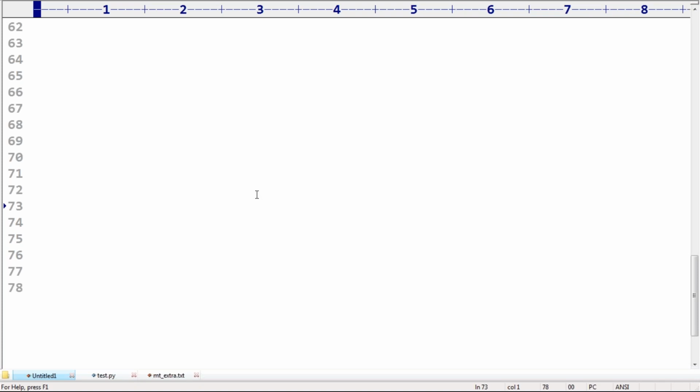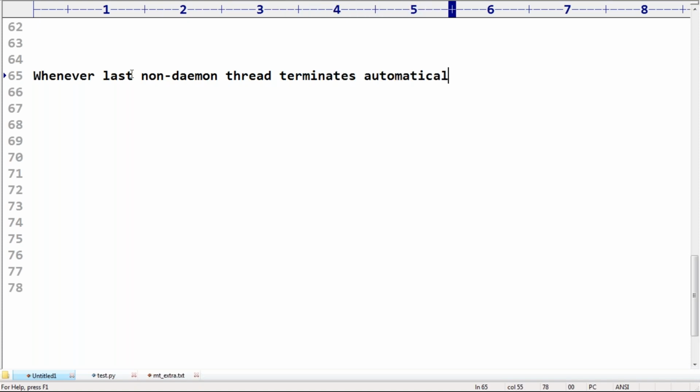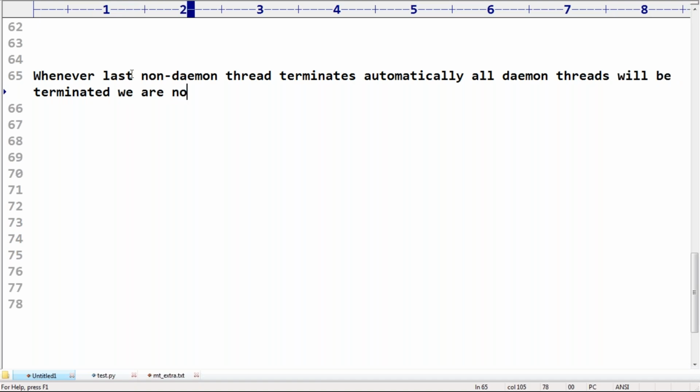What it means is, whenever the last non-Daemon thread terminates, automatically all Daemon threads will be terminated. We are not required to terminate them explicitly.